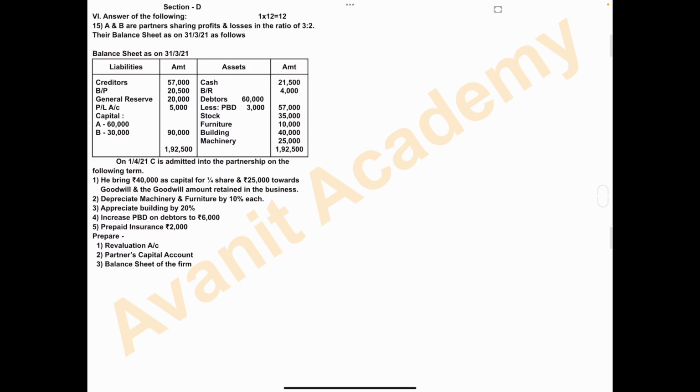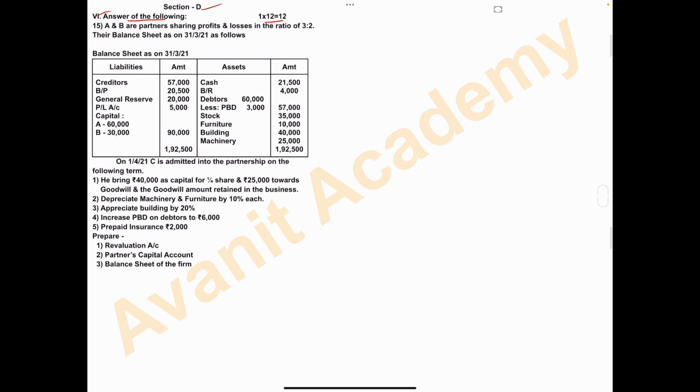Next is Section B. In that, sixth one, answer any one of the following. That is for 12 marks. In this paper, they have given only one question, that is preparing the revaluation account when a new partner is admitted into the partnership firm. In some colleges, they'll give you two questions. Out of two, you have to answer any one. So one question may be preparing the revaluation account when a partner is admitted into the partnership firm.